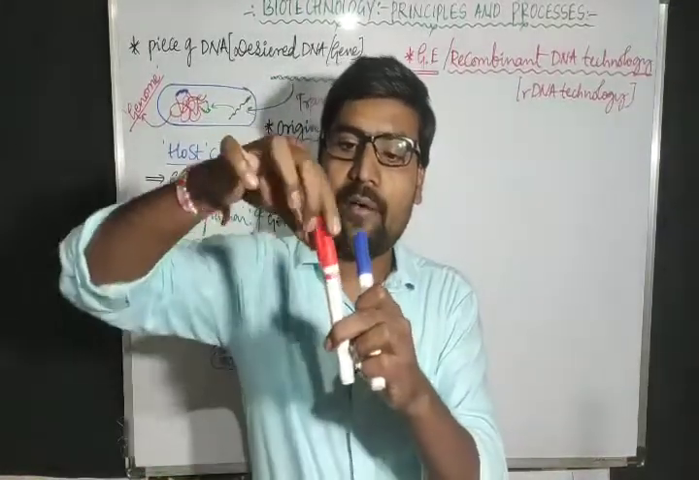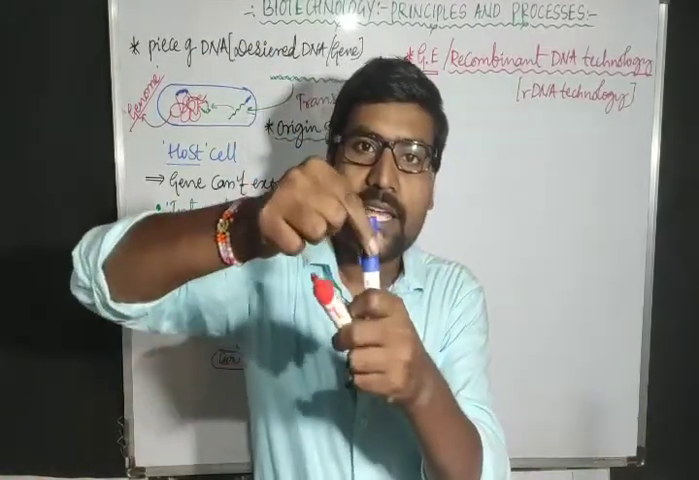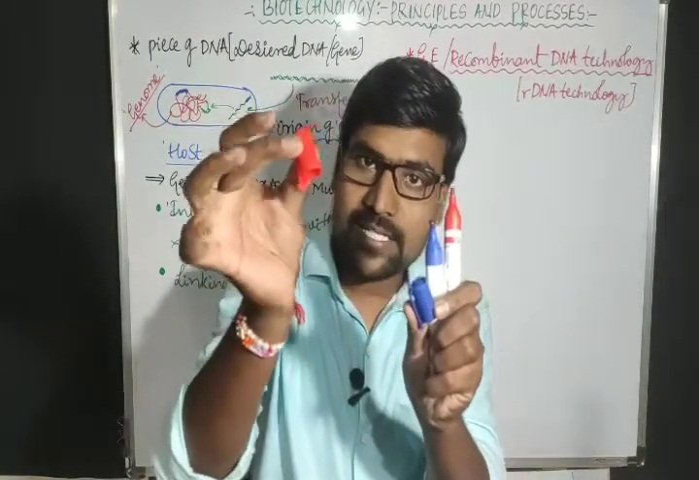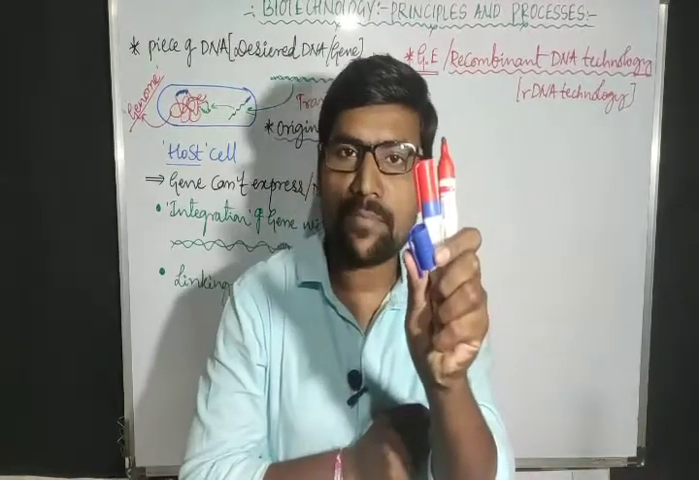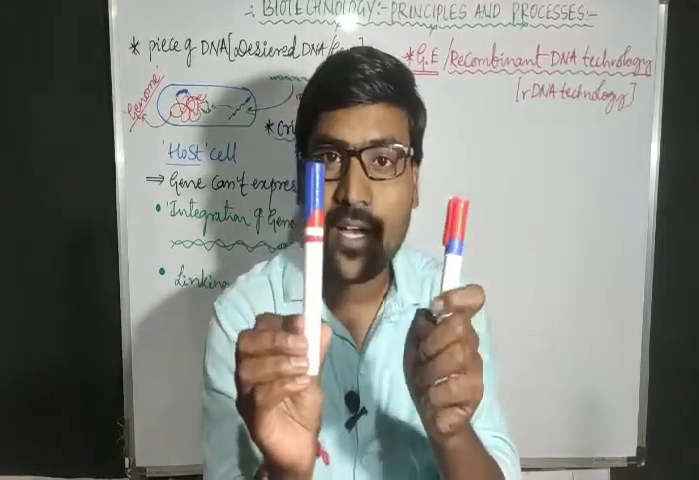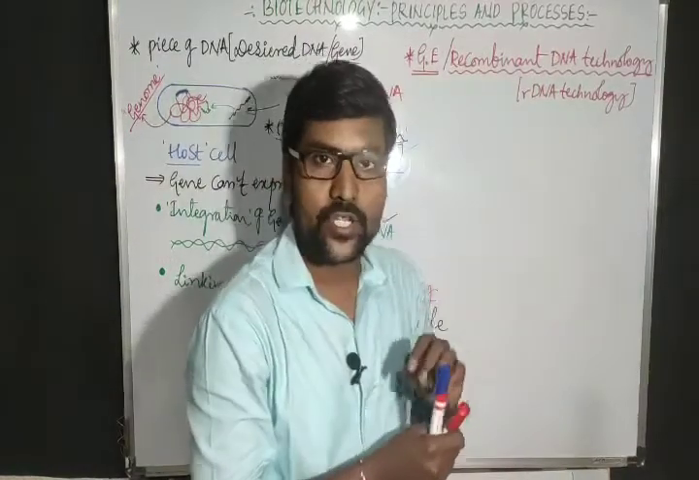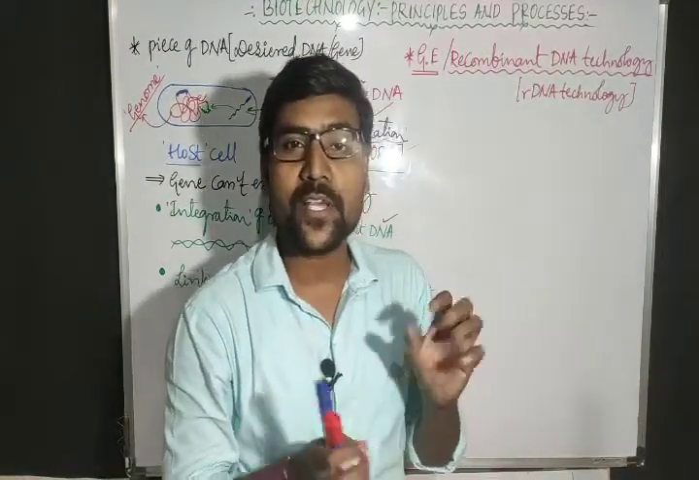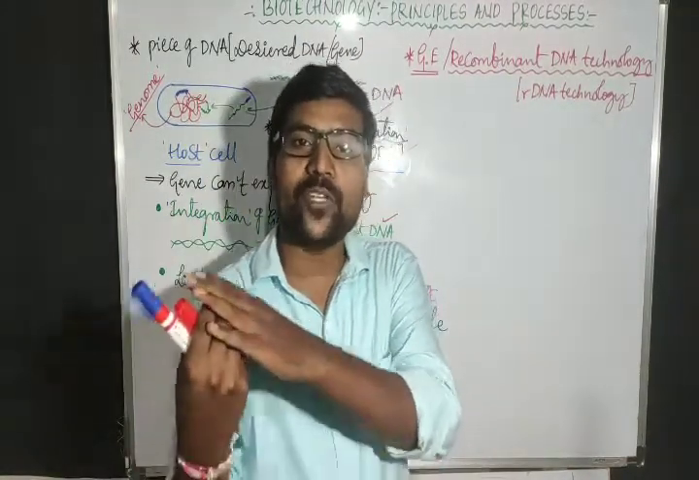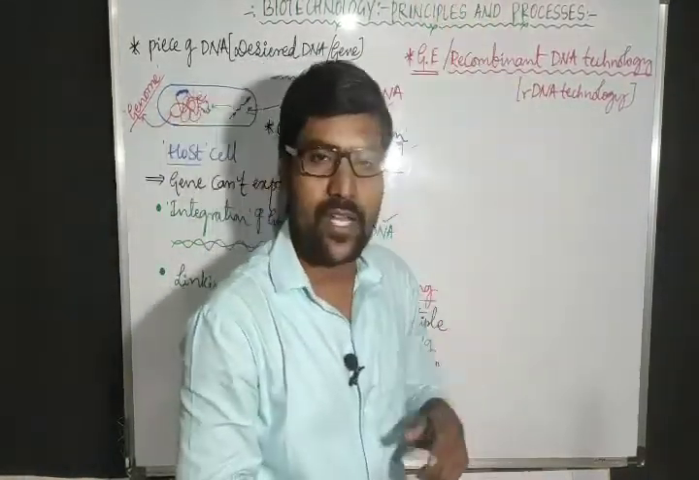Now what will I do? I cut and remove this gene, and here also I cut and remove this gene. Now I mix this gene here, and I mix the other gene there. Now the combination has changed. That we refer to as a recombination. Recombination of genes means we are mixing one gene of one organism with the DNA or genes of another organism. So we refer to it as the recombination of DNA.